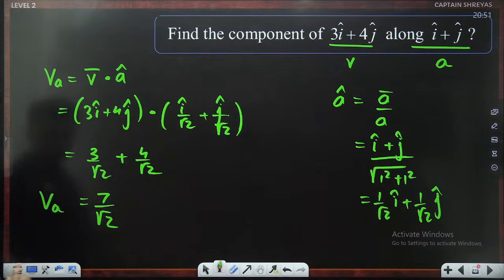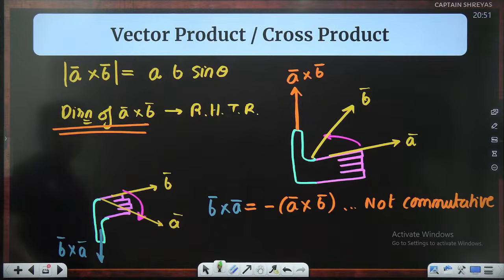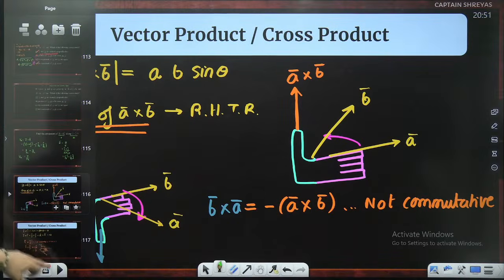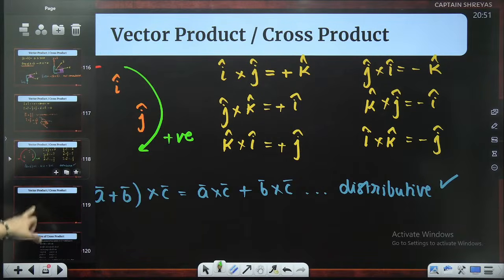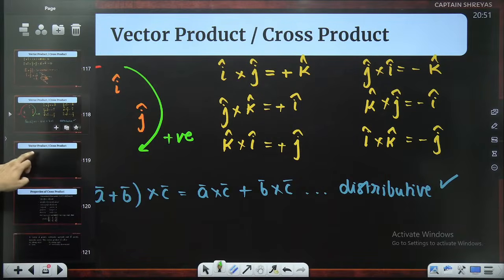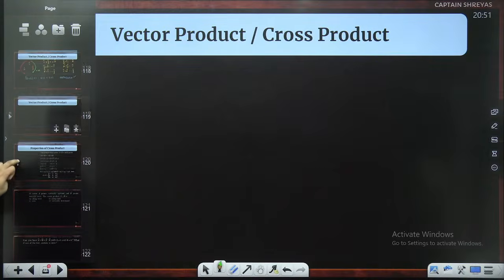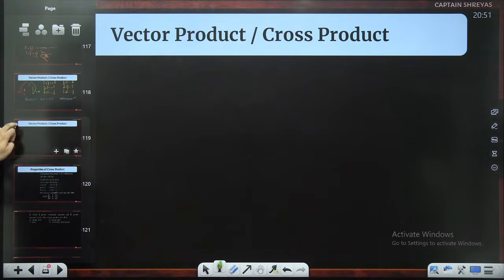Perfect. Moving on to the next one. Okay, so let's go to vector product. We had seen some rules basically. Let's continue from here onwards only. Now, the main problem happens.